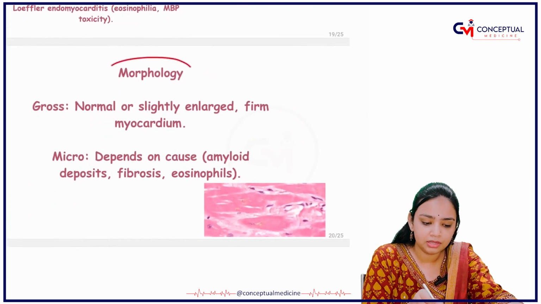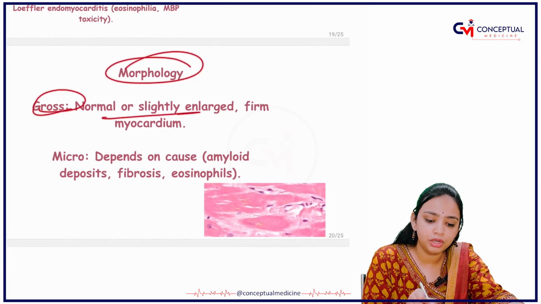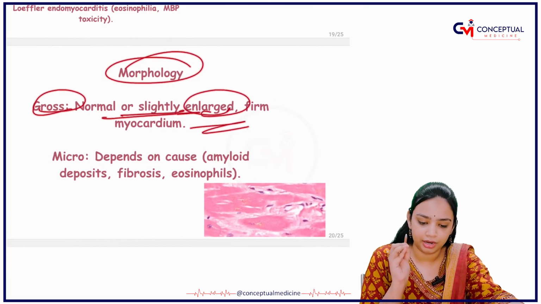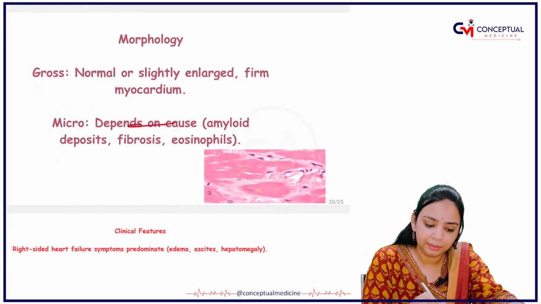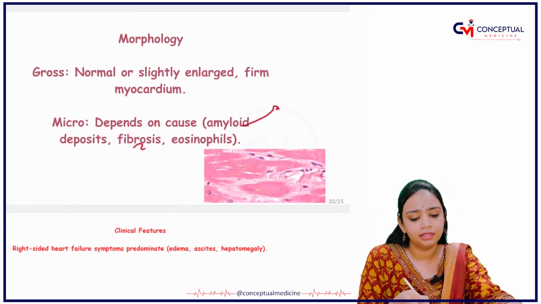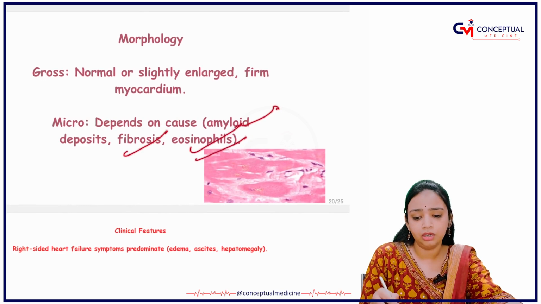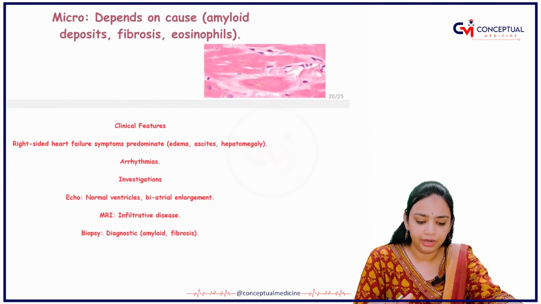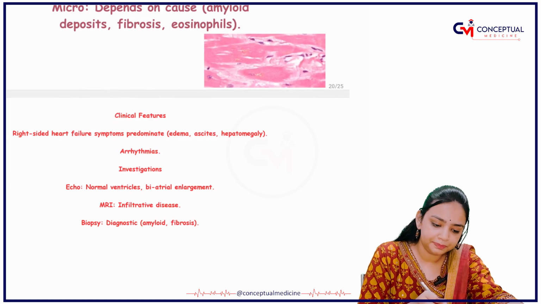Next, what is the morphology? In the gross, you are able to see a normal or slightly enlarged heart. Okay. Micro, that depends on the cause basically. Either amyloid deposits can be there, or fibrosis can be there, or eosinophils will be there, right? What are the clinical features you have?